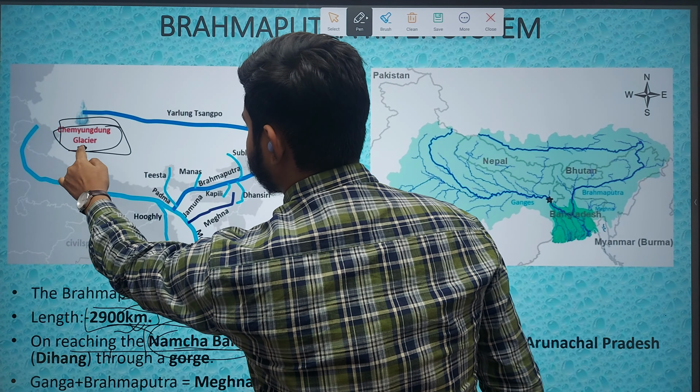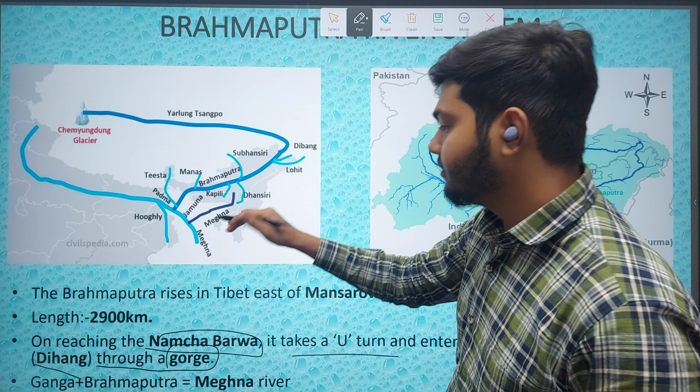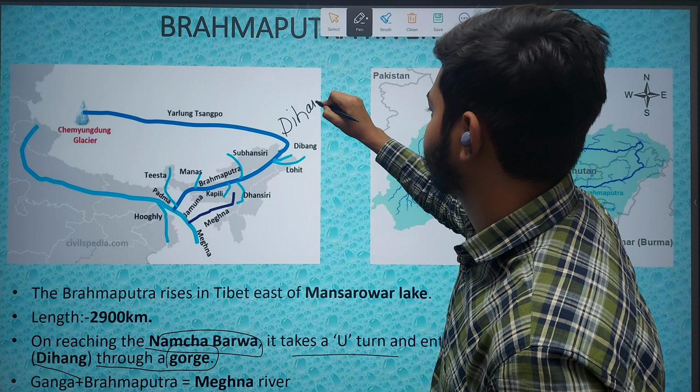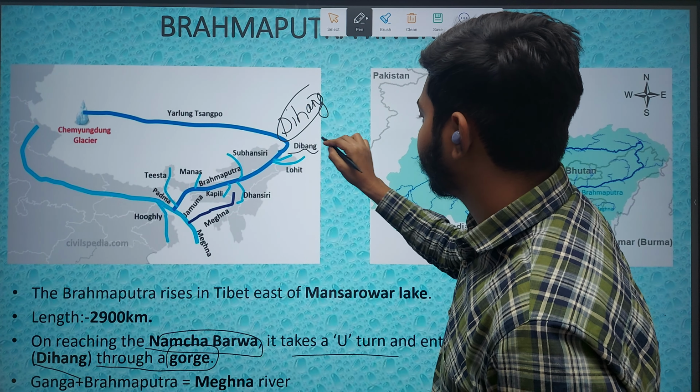Let's move to the next point. It takes a U-turn and enters India in Arunachal Pradesh through a gorge. When it enters India, it is called Dihang. Not Dibang. Dibang is a tributary of the Brahmaputra.